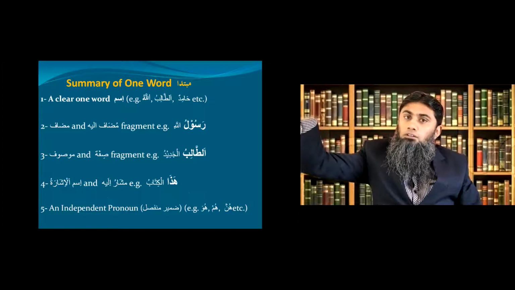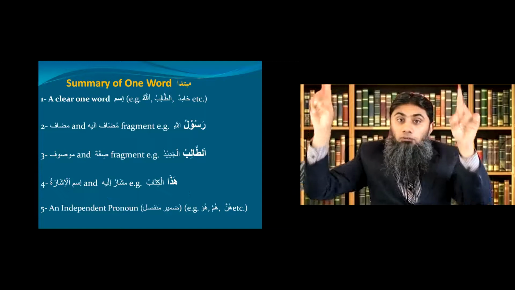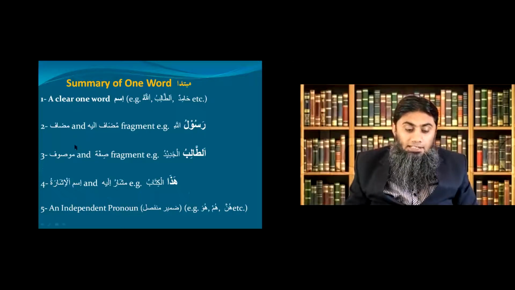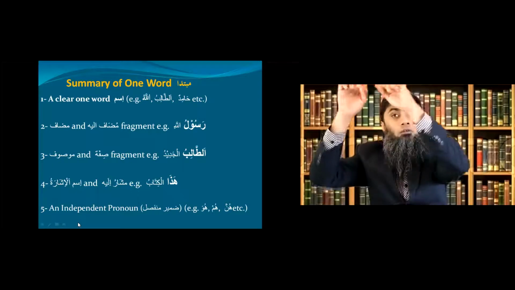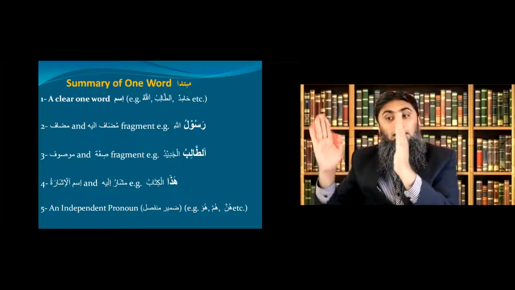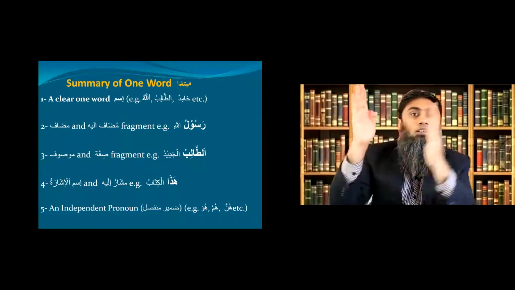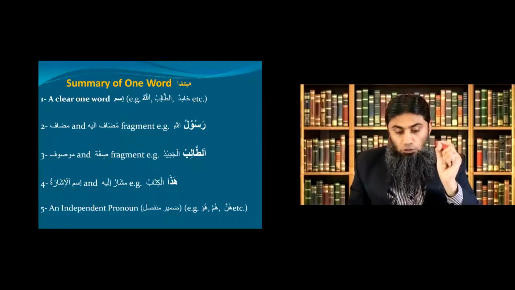Form number 1 was one word mubtada. But in the bucket of one word mubtada, it could be any of these 5 things. A clear one word, a mudaf mudaf ilay phrase, a mawsoof sifa phrase, a murakkab ishari phrase, or an independent pronoun. All of them are in the bucket of one word mubtada. With this, one word mubtada bucket is completed. Now let's move on to the second form of mubtada. And what is it? Look at the screen.